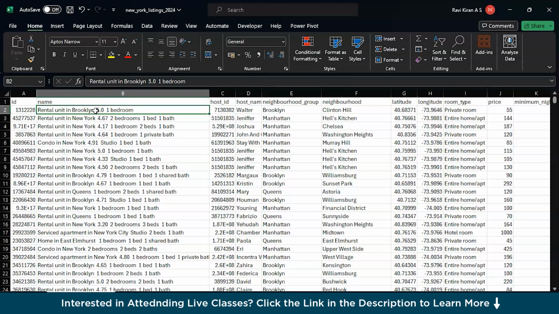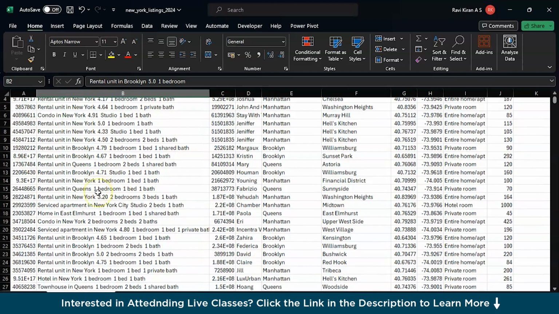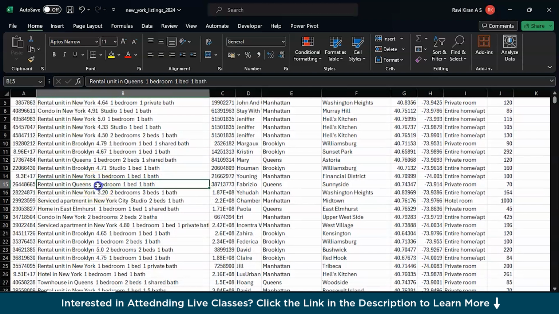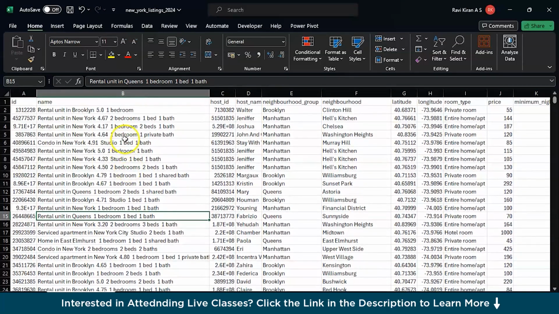Now you have another catch. You want to split this particular data cell into the name of the hotel, rating, and hotel configuration, but in a few scenarios we don't have a rating, right? In this particular column B, 15th cell, we have the name and configuration, but there is no rating, right? This might end up in the wrong data.